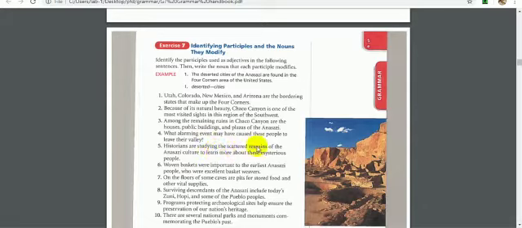The scattered remains. Scattered remains. Scattered here is the past participle and it is modifying the noun remains.